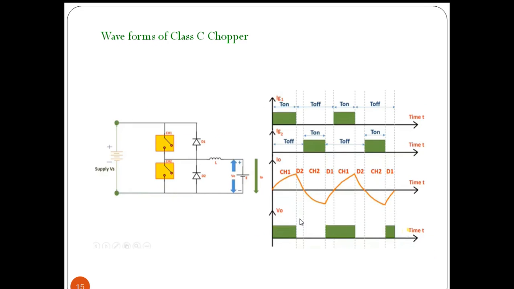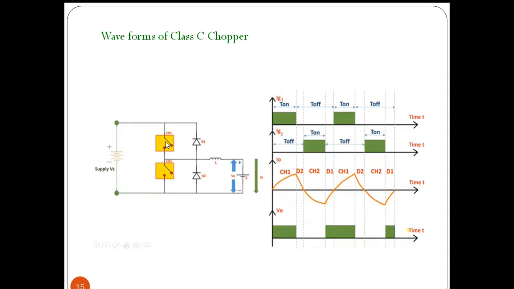So these are the waveforms. Here we are representing the timing instants of chopper 1 and chopper 2, and we are observing the output current and output voltage.